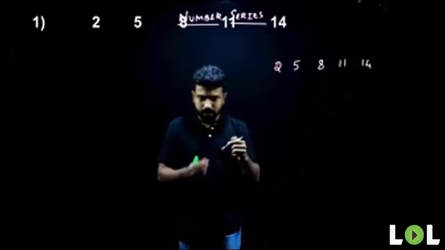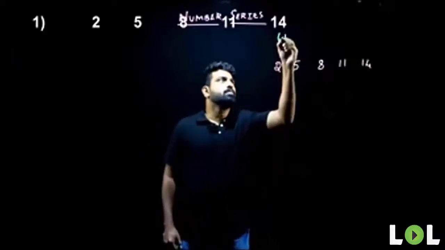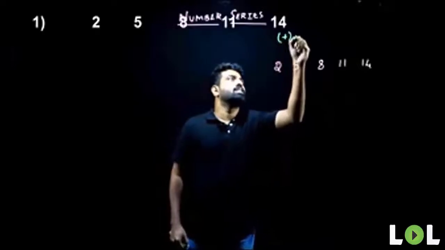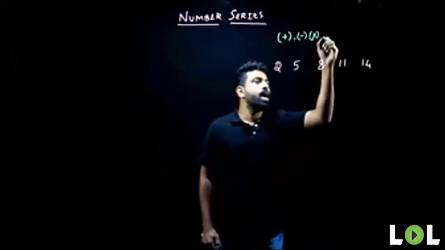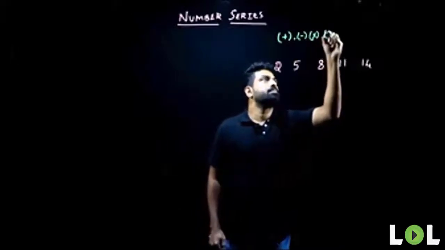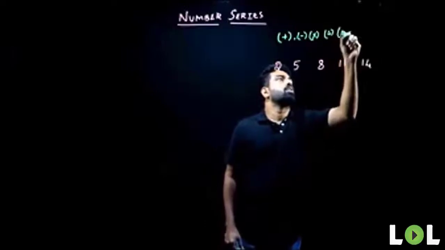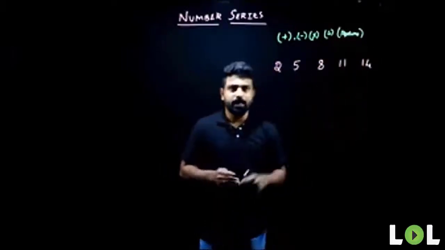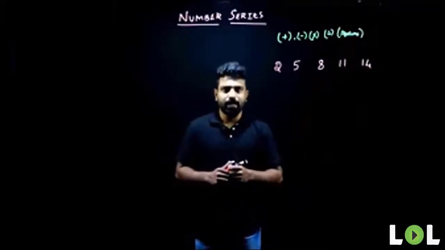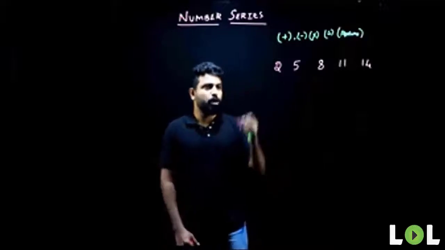It can be anything. For example, it can be addition, it can be subtraction, it can be multiplication, division, or squares, or cubes. The logic can be anything. So how do we crack the logic? We'll follow a simple procedure here. What will be the small procedure here?